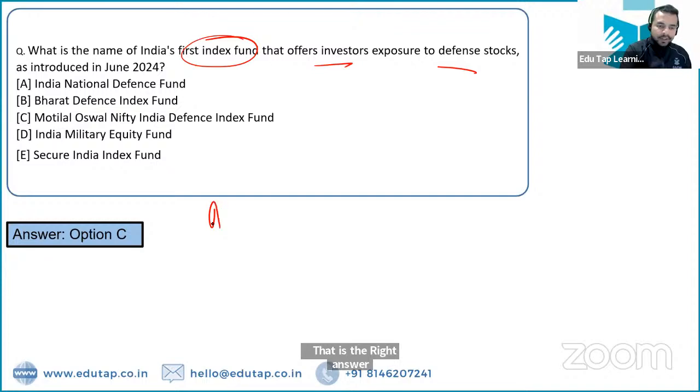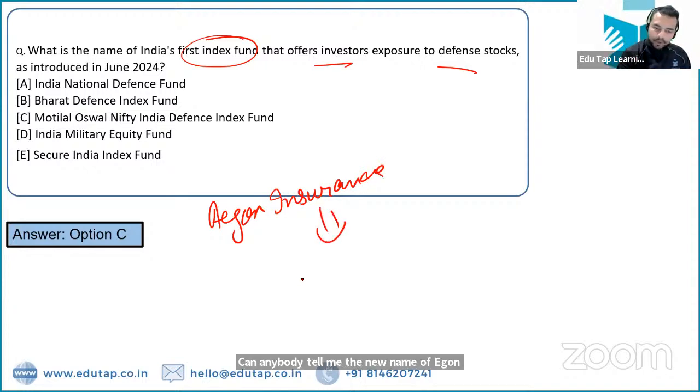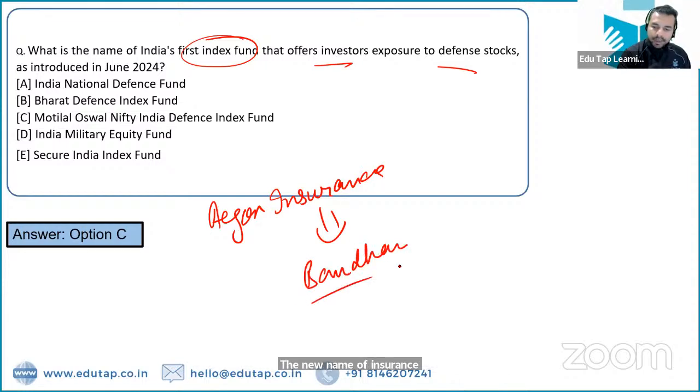So now, my dear friends, recently one of the insurance companies, that is Aegon Insurance, has renamed itself. Can anybody tell me the new name of Aegon Insurance? What is the new name of Aegon Insurance? The new name of Aegon Insurance is Bandhan. Absolutely right. Bandhan is the right answer.